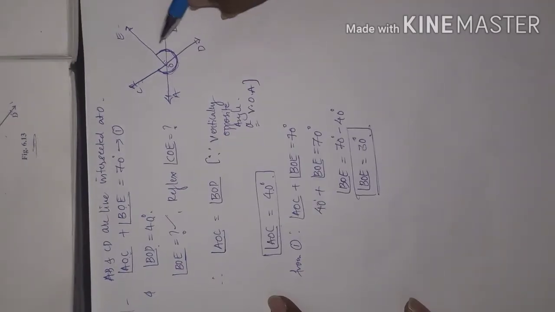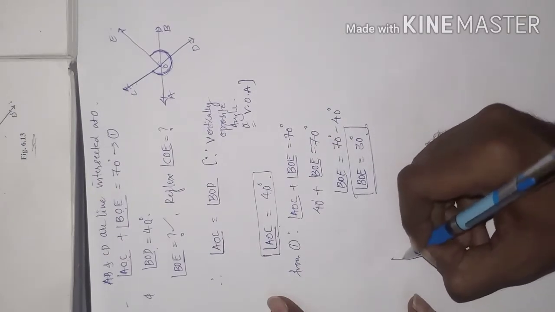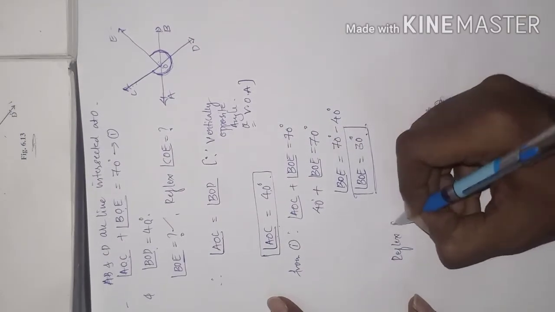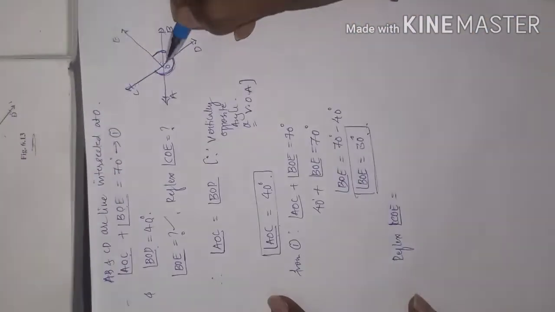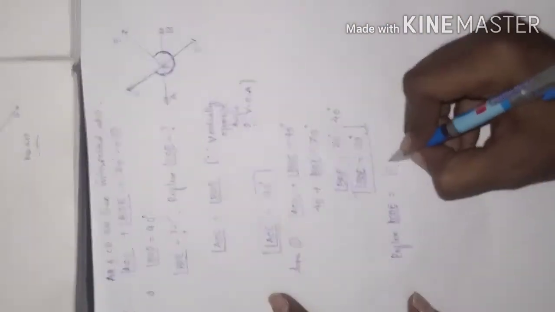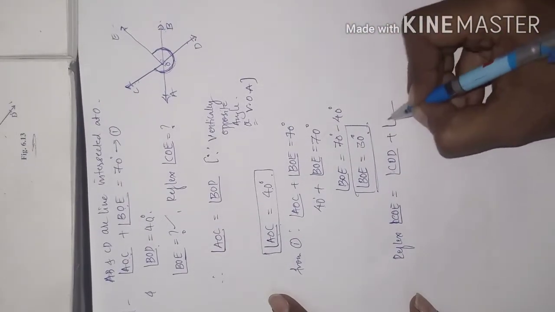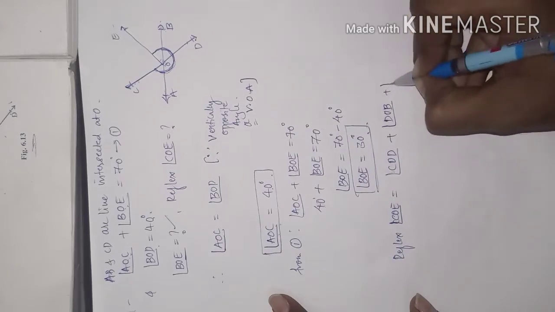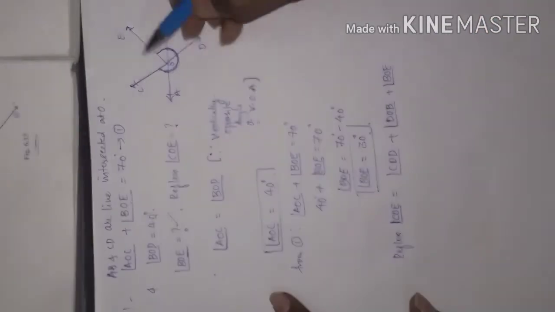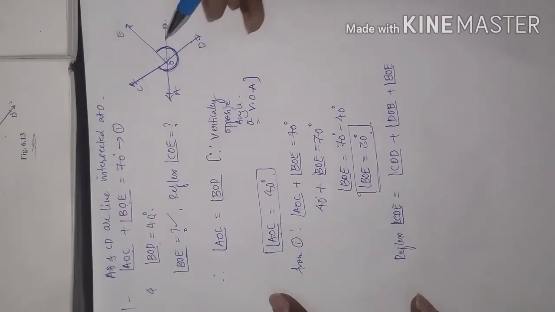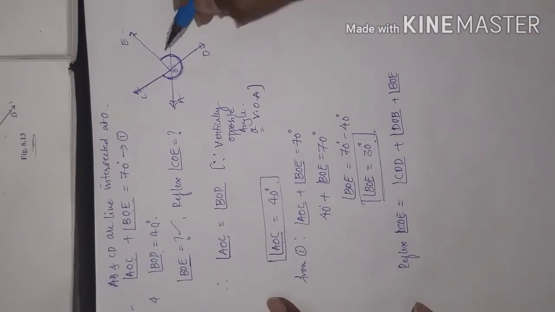See here, reflex of COE consists of what all? That I will show you. Reflex of angle COE consists of angle COD plus angle DOB plus angle BOE. So this entire part is reflex of COE. Many ways are there, which is the simple one, we are doing it here.